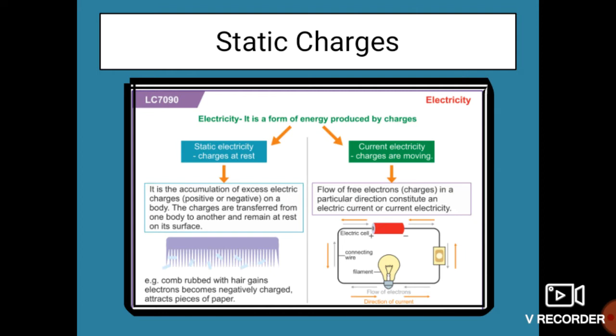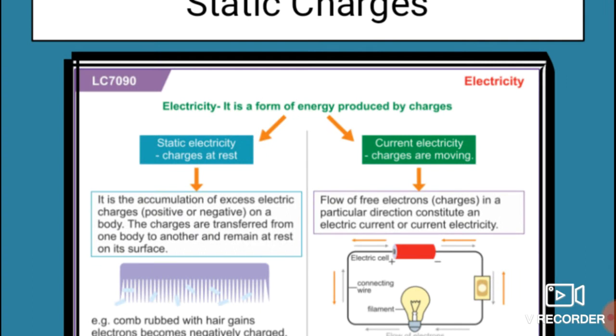See, students, electricity is a form of energy. It is the form of energy which is produced by the charges. So what are these? Static electricity and current electricity. Whenever the charges flow in a particular direction, they constitute the electric current.